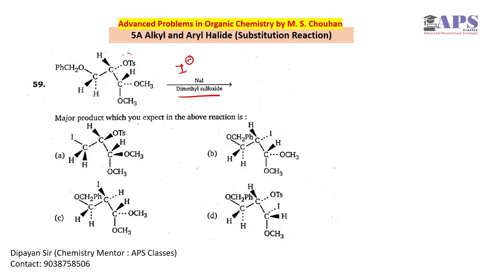As this OTs is below the plane and in an SN2 reaction, Walden inversion or complete inversion is possible, in the final molecule this iodine should be present above the plane, and in this molecule only this iodine is present above the plane. So this will be your final product because there is no other reactive center present, only one reactive center is present.